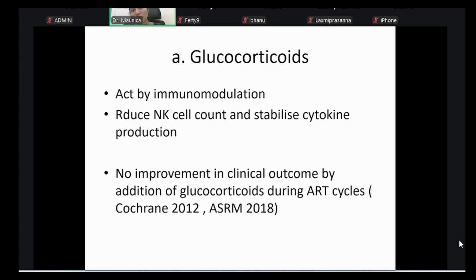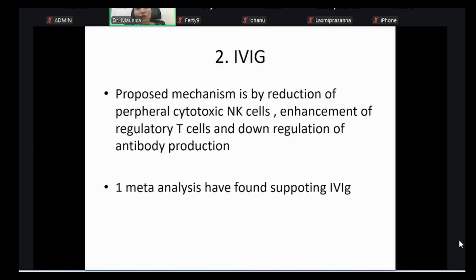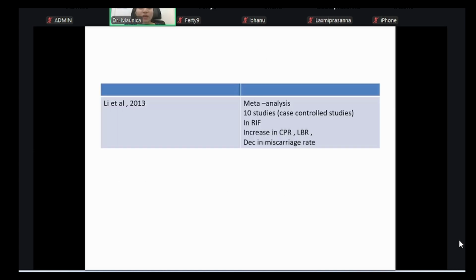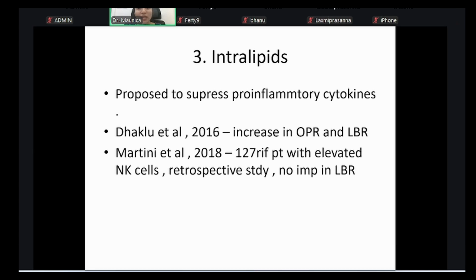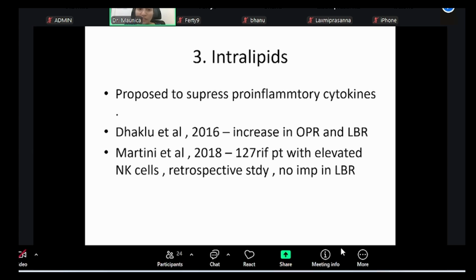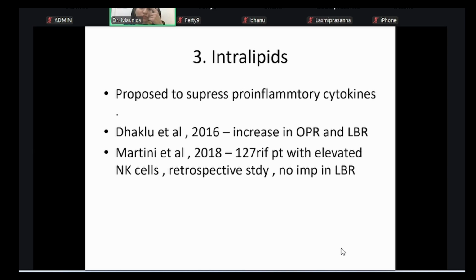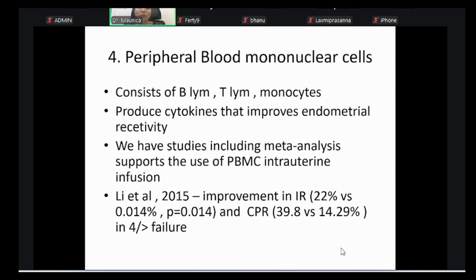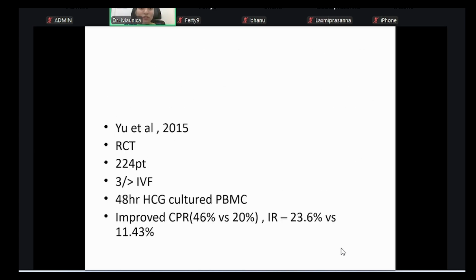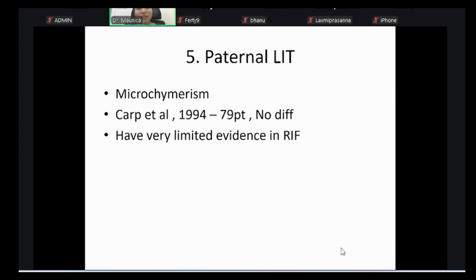Now, glucocorticoids you can use when there is a raised NK cell count to stabilize the cytokine production. IVIG immunoglobulins, what it does is reduce the peripheral cytotoxic NK cells and enhance the regulatory T cells. Intralipids help in suppressing the pro-inflammatory cytokines. That is when you have high T helper 1 cells also. Next is peripheral blood mononuclear cells. This is not practiced much. Paternal LIT comes into the picture when there is more amount of HLA sharing.